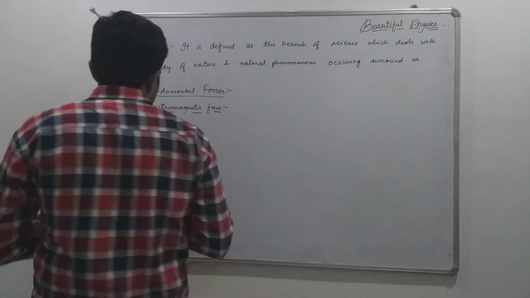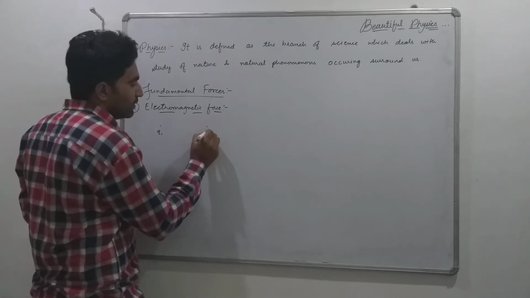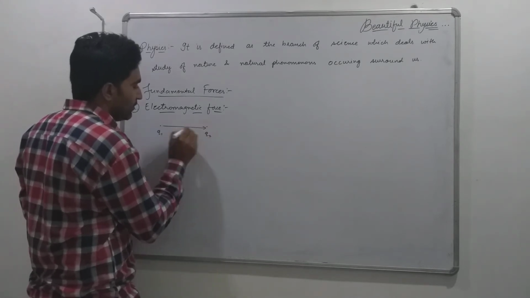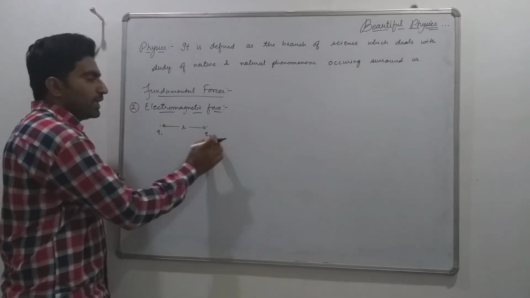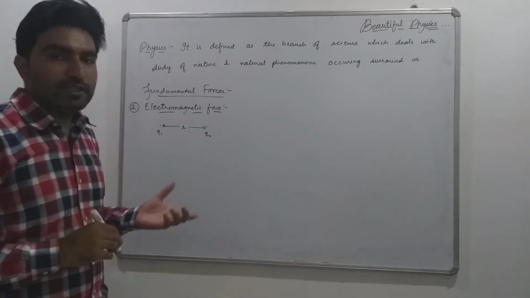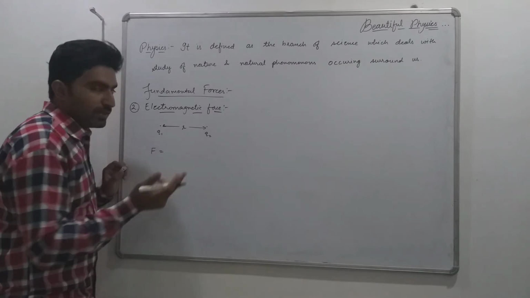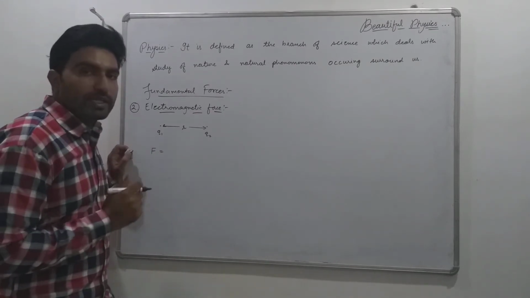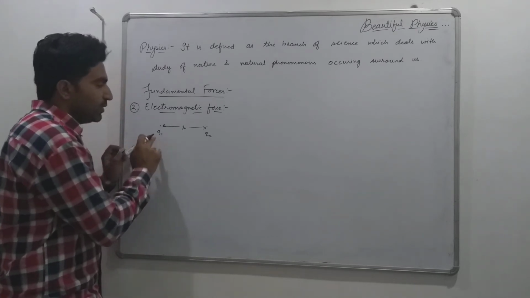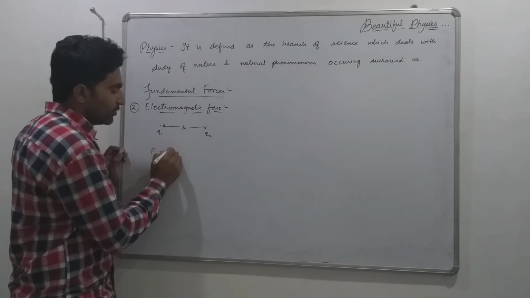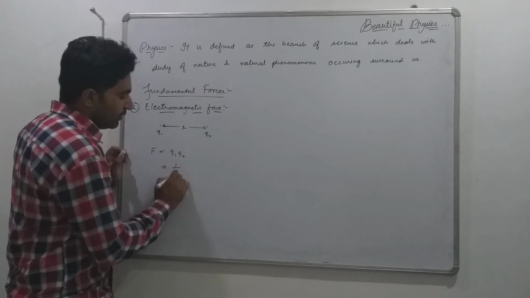Suppose we have two charged particles, one is Q1 and the next one is Q2, and the separation between them is R. The force existing between these two charged particles at rest is known as electrostatic force, and the force of interaction between two charged particles in electrostatics is given by Coulomb's law. According to Coulomb's law, the force of interaction between two charged particles is directly proportional to the product of charges and inversely proportional to the square